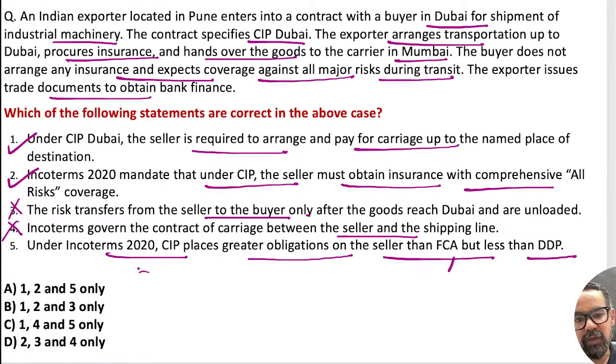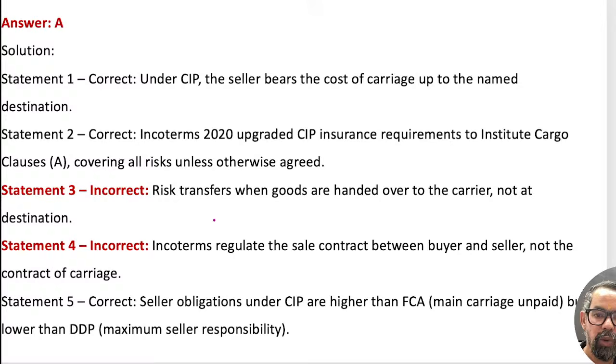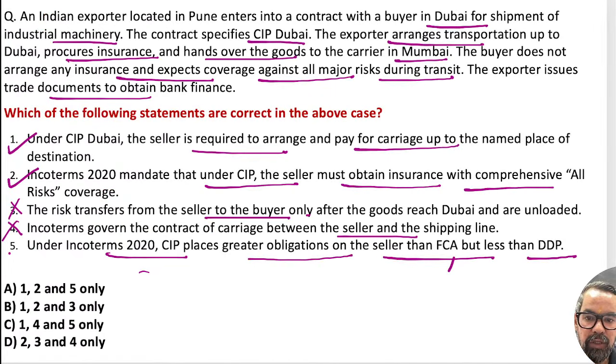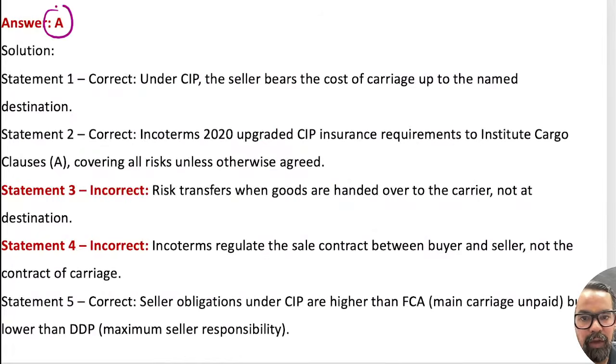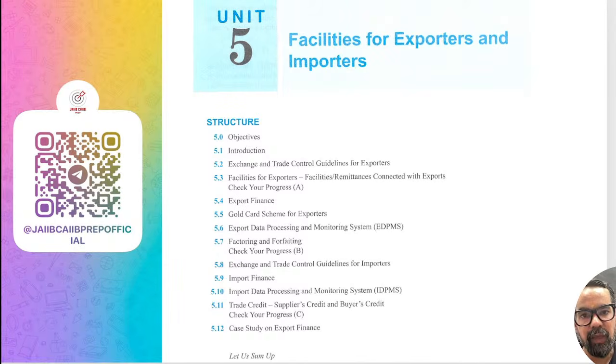Because the last one is, without that chart we won't be able to solve this one. I'll see the answer only. So option A means this is true, means 1 2 3, 1 2 5. You can skip this one, but what I'll suggest now, Srikant sir, before entering into the examination hall, just go through that responsibility chart. If you go through that basic one, because if you invest the time to remember those, even then you'll have some sort of confusion eventually, so there is no point of investing that much time here.